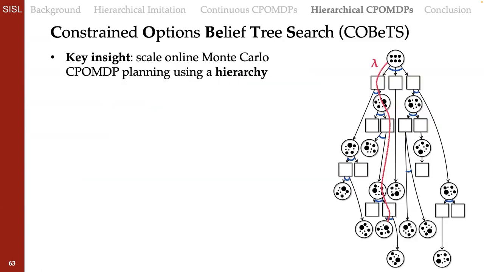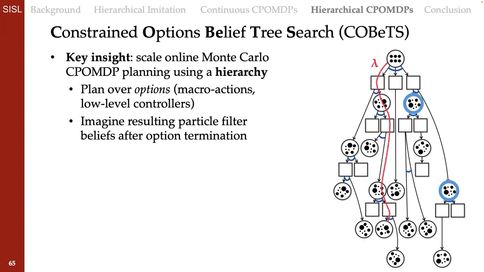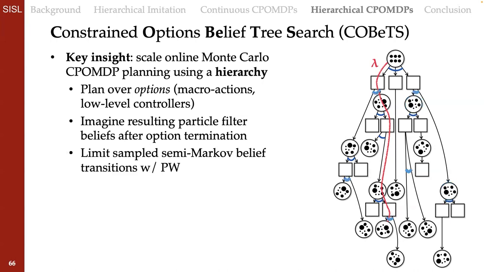So in this work, we introduced constrained options belief tree search, which addresses this tree blowup by planning using a hierarchy. The idea here is rather than planning over low-level actions, we want to plan over options or macro actions or low-level controllers, similar to what we did in the first section of this talk. Again, these are often available in robotic domains. In this search, COBET imagines the particle filter beliefs that would come up after each option termination. So we're going to execute one of these options, let it run until it terminates, and see what belief comes out.